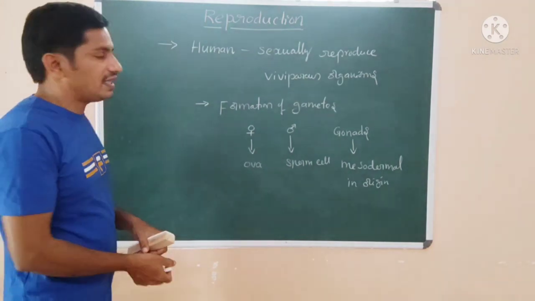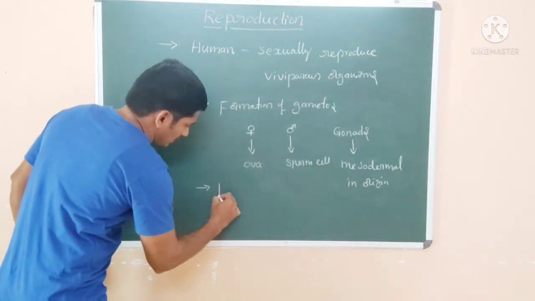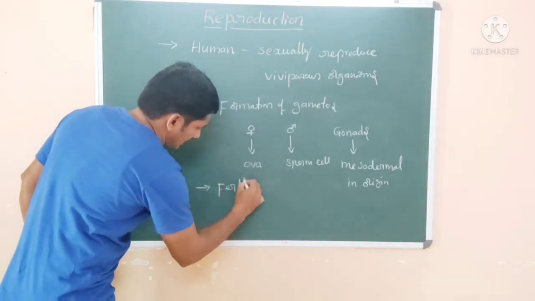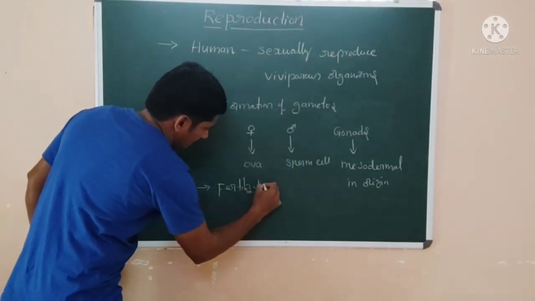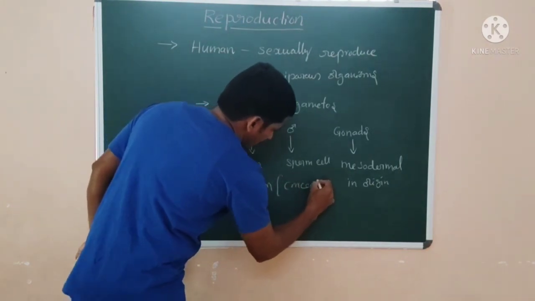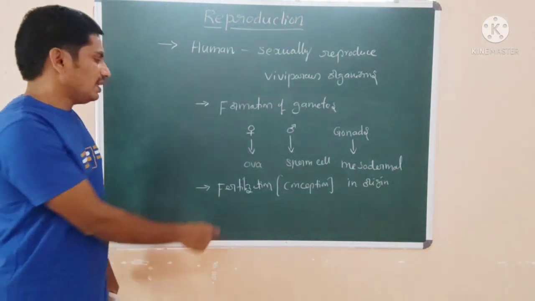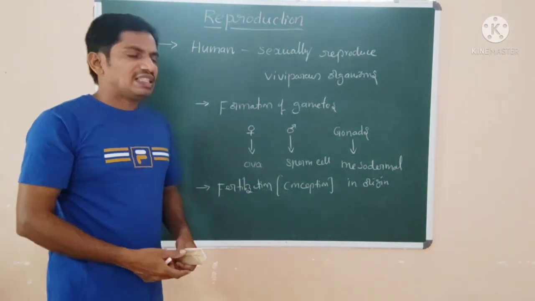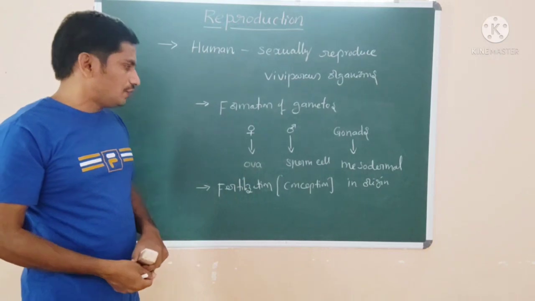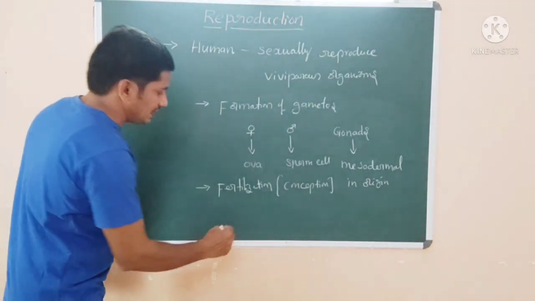After formation of gametes, these should be fertilized. That process is known as fertilization, simply called conception. This is the second process, conception. In this, male and female gametes are fused because of the process of insemination.